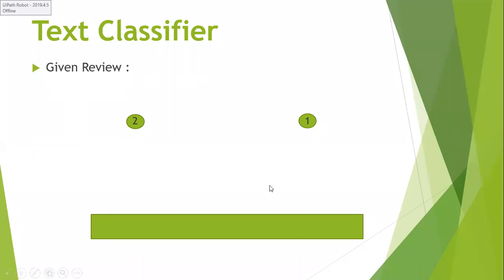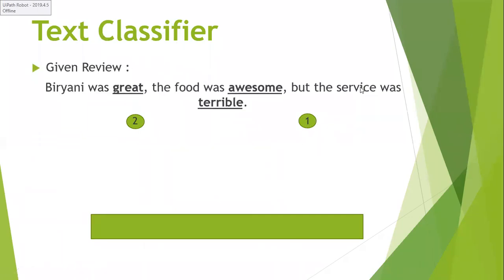So first, let us take an example: Biryani was great. The food was awesome, but the service was terrible. If you observe here, great and awesome are two positive words, and terrible is a negative word.